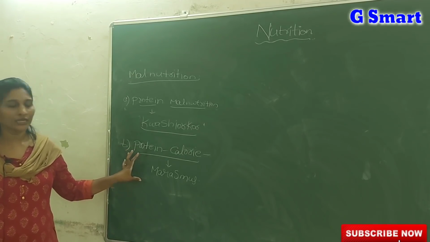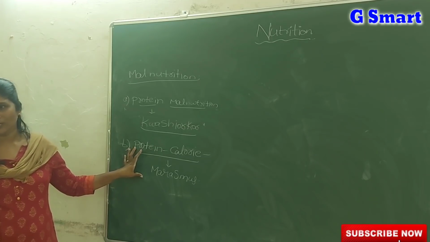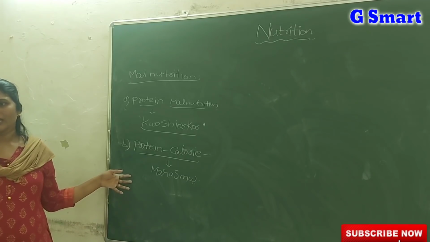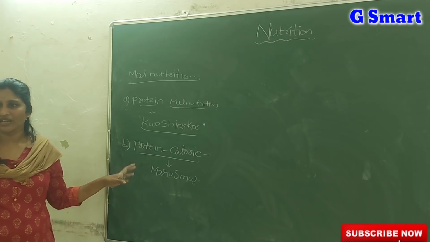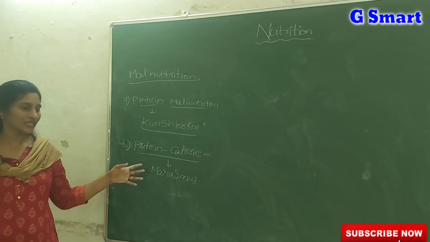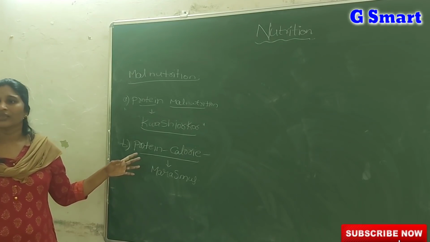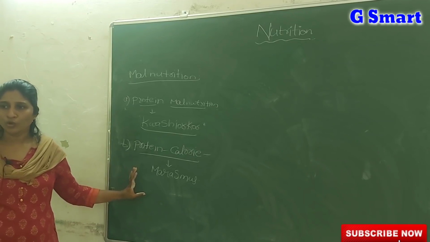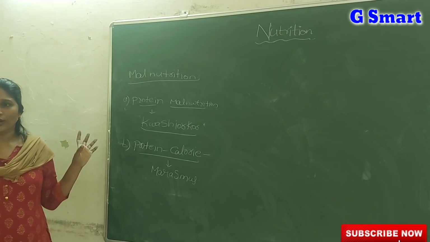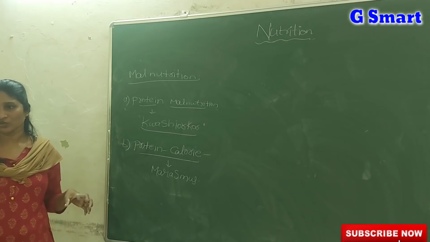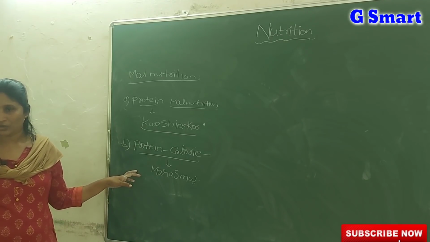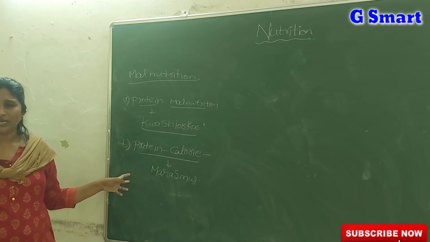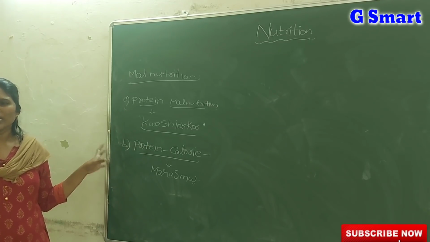We see marasmus especially in villages with immediate childbirths, meaning there is a small gap between one child and another. In such cases the children mainly suffer with marasmus. Here also there is very poor muscle development, swollen limb joints, diarrhea, and dry skin. But compared to a kwashiorkor child, a marasmus child is still very poor, lean and weak.